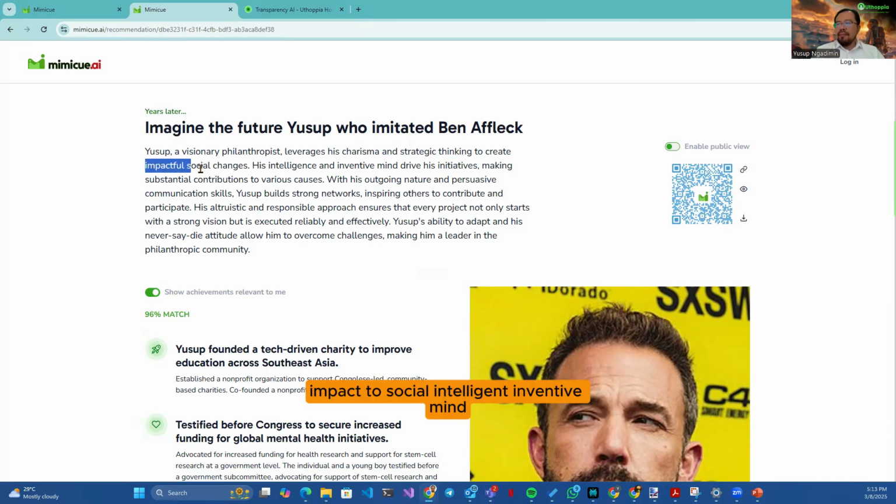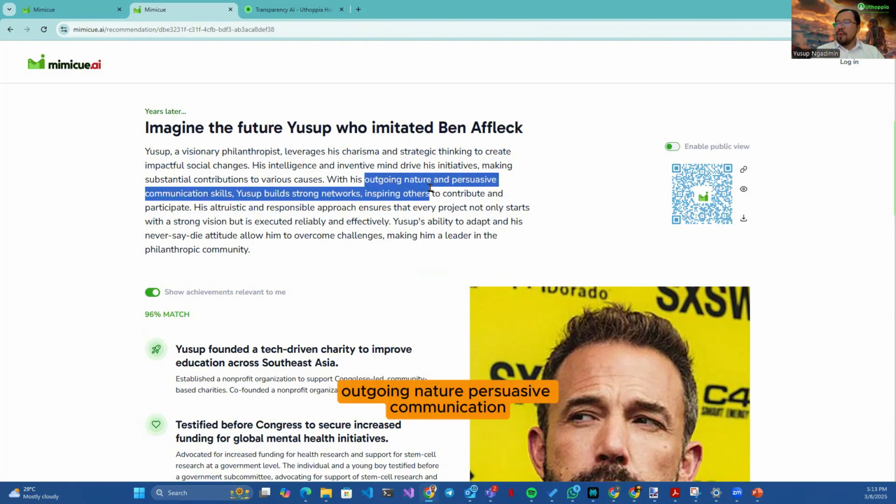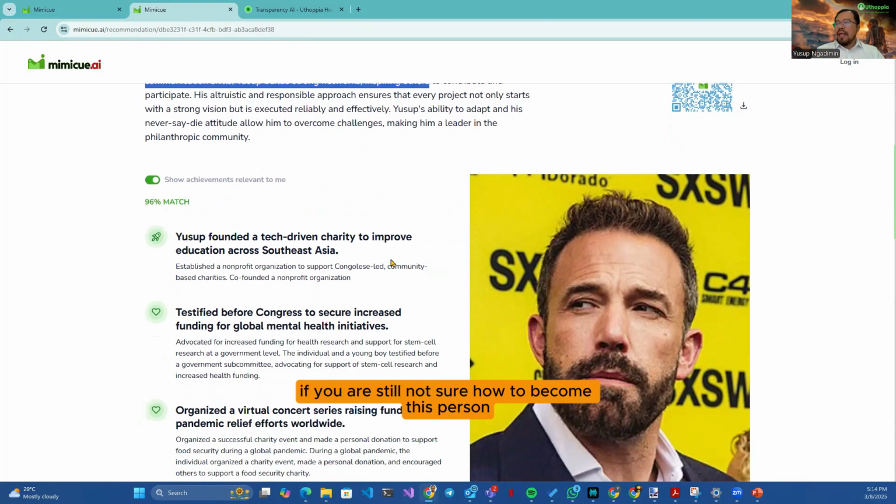impact to society, intelligent, inventive mind, outgoing nature, persuasive communication skill, building network, and so on. So you can read the traits, how this person is similar to you. If you are still not sure how to become this person, our AI actually did some recommendations as well. Maybe these are some of the activities that you can do.